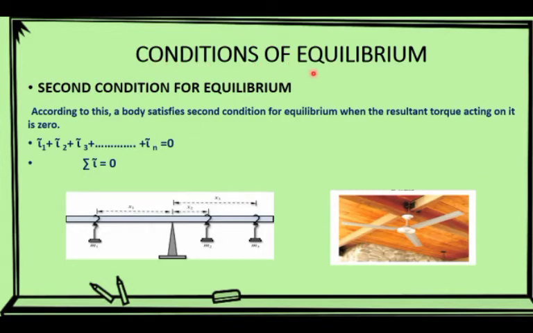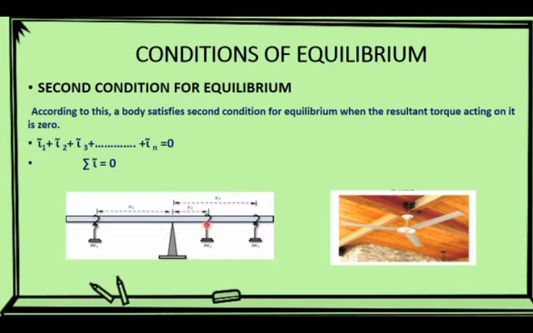Condition of equilibrium. The second condition for equilibrium: a body satisfies the second condition for equilibrium when the resultant torque acting on it is 0. The sum of all torques must be 0, then the object is in equilibrium.